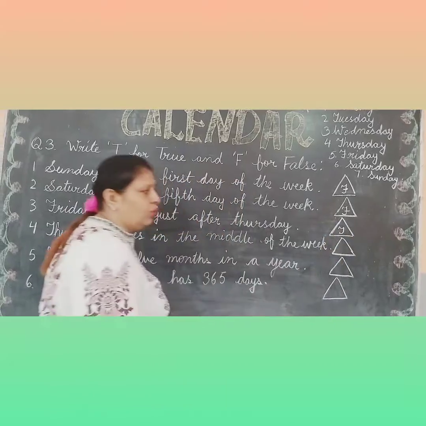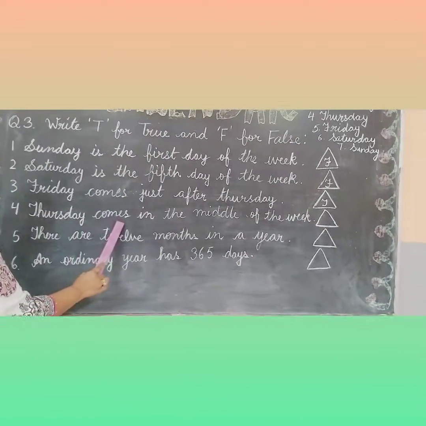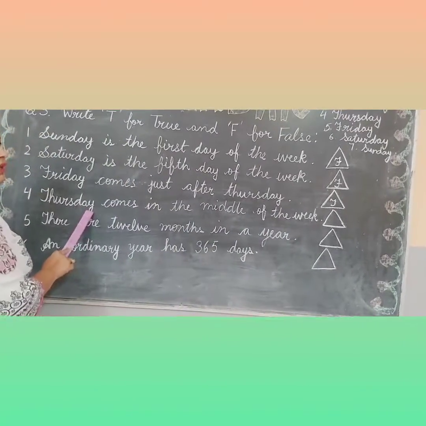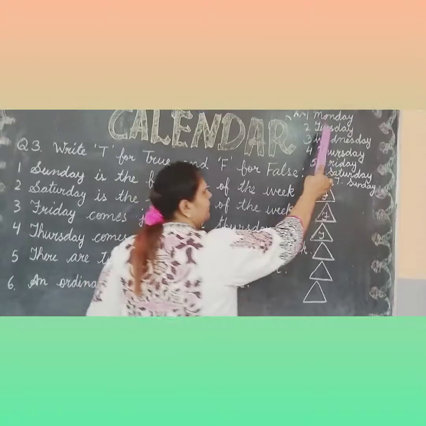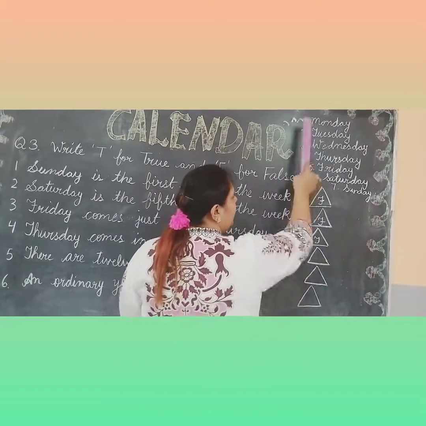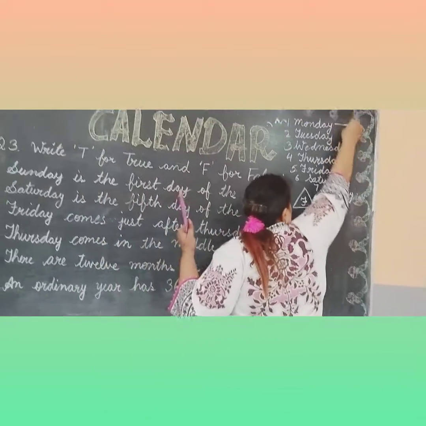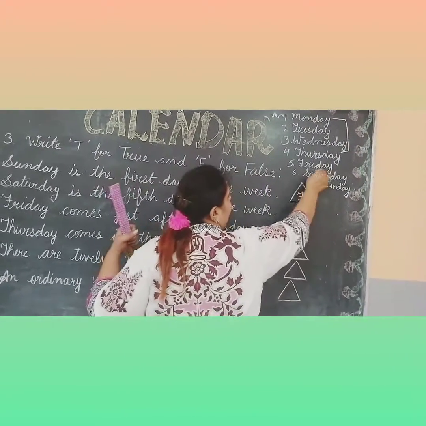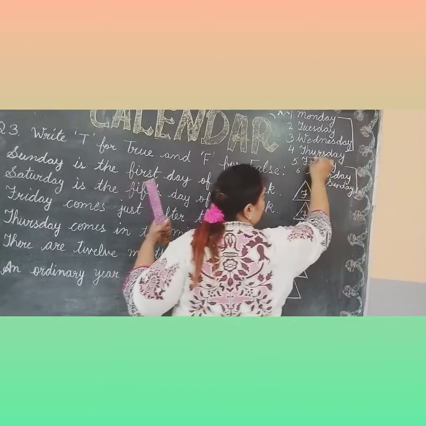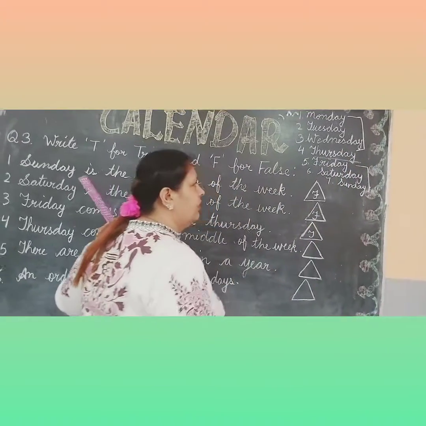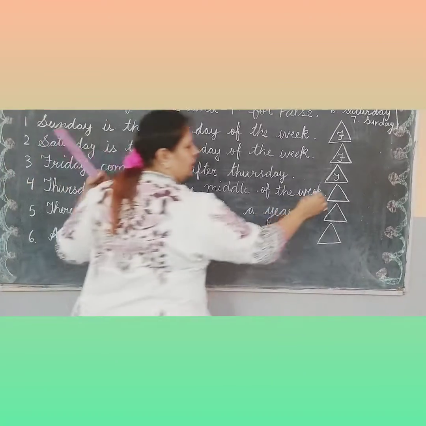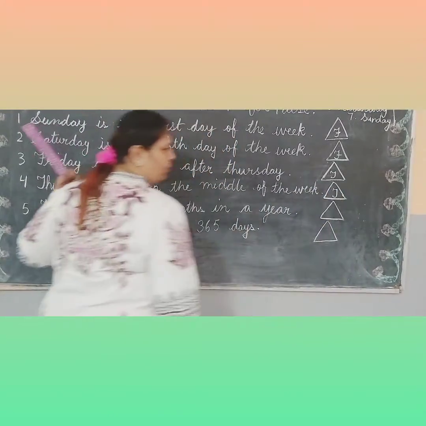T for true. Thursday comes in the middle of the week. Thursday बीच में आता है week के. Let's see. See kids. Monday, Tuesday, Wednesday, Thursday. There are 3 days above the Thursday and Friday, Saturday, Sunday. 3 days below the Thursday. In between, there is Thursday. So, this statement is true. So, we will write here T for true.